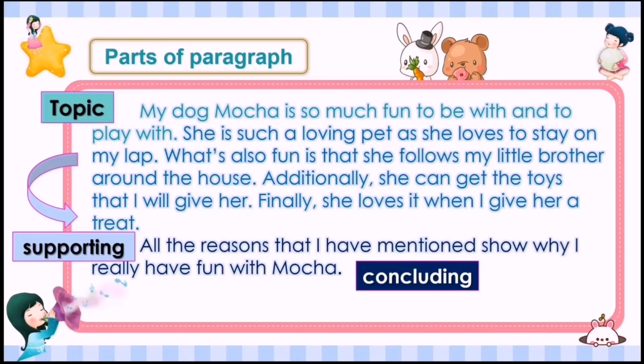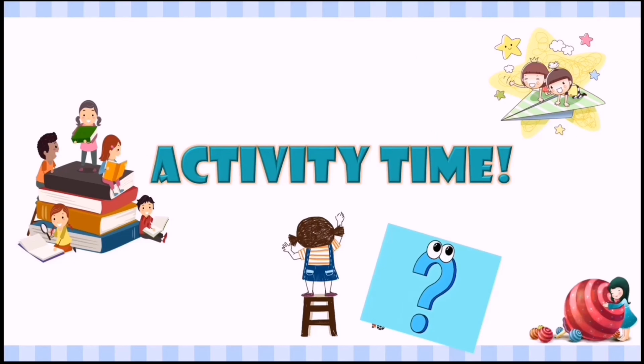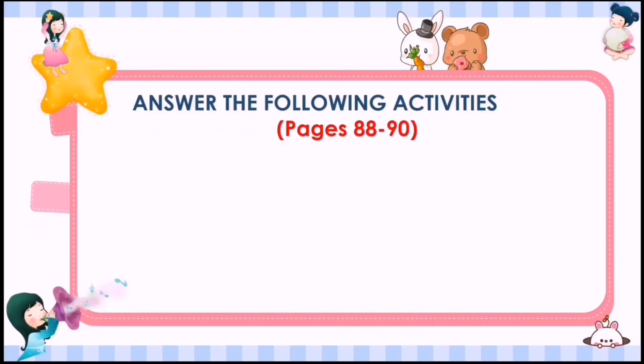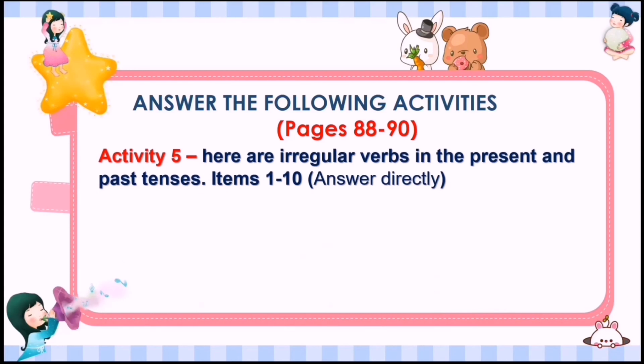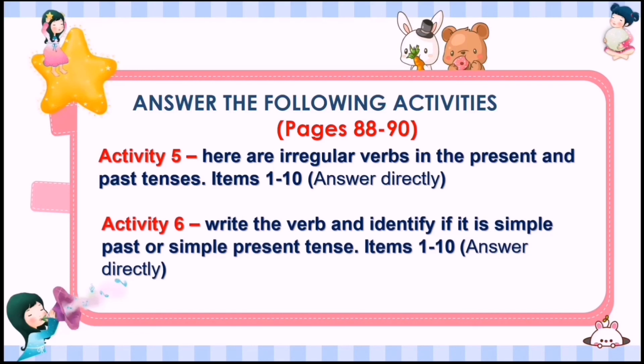Alright? Now, let's check your understanding. You are going to answer the following activities. On pages 88 to 90, you are going to answer activity 5, the irregular verbs in the present tense and past tenses. So items 1 to 10, you are going to answer directly. Activity 6, write the verb and identify if it is simple past or simple present tense. It is items 1 to 10, so you are going to answer directly also.